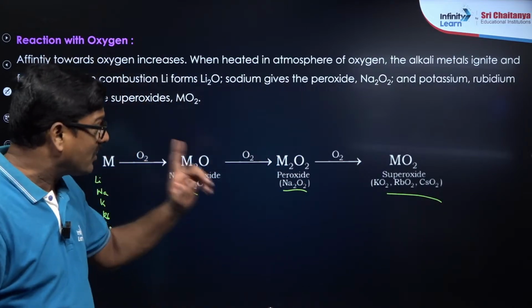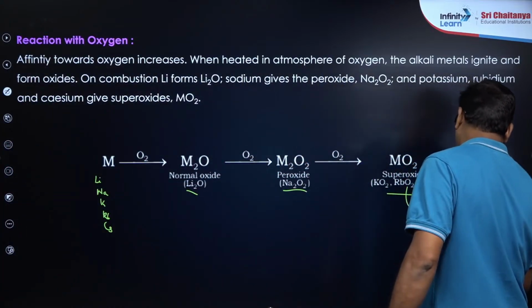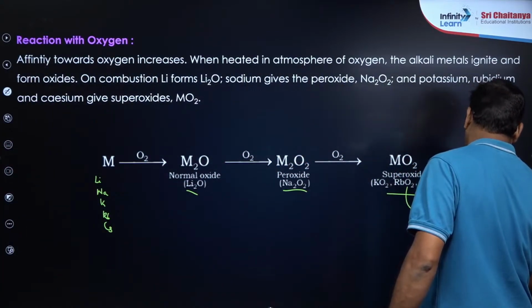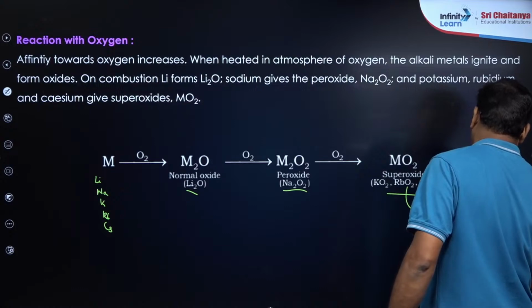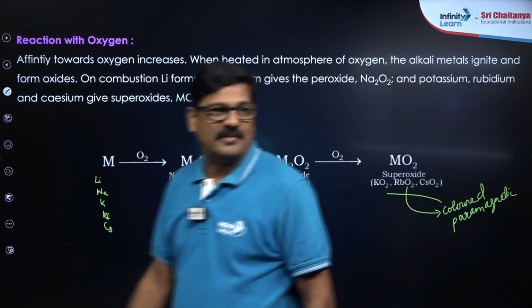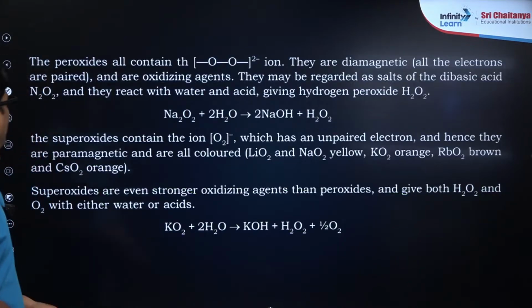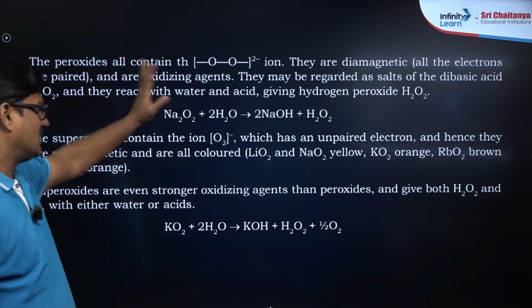Superoxides are colored and paramagnetic. Now the peroxides all contain a peroxy linkage.